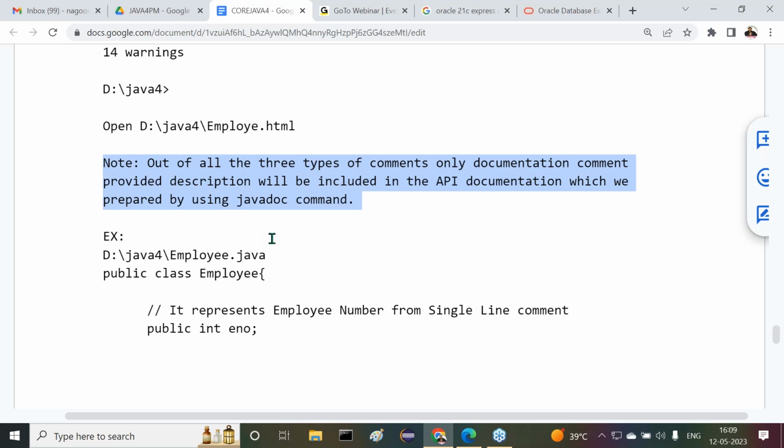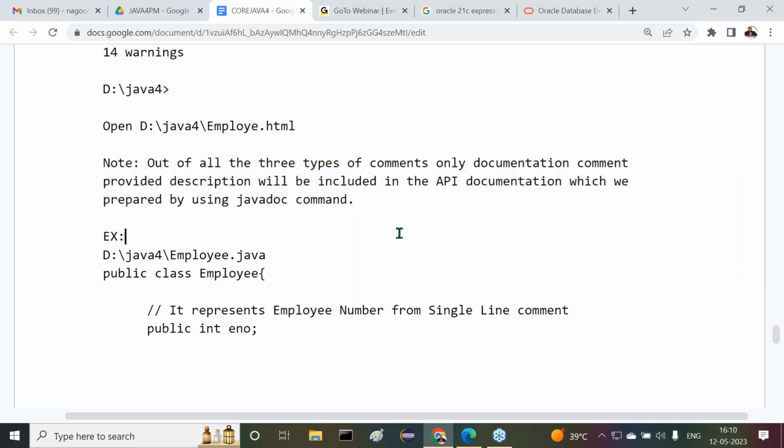Out of all three types of comments, only the description provided in documentation comments will be included in the API documentation which we prepare by using the Javadoc command. Everybody understand my point here?